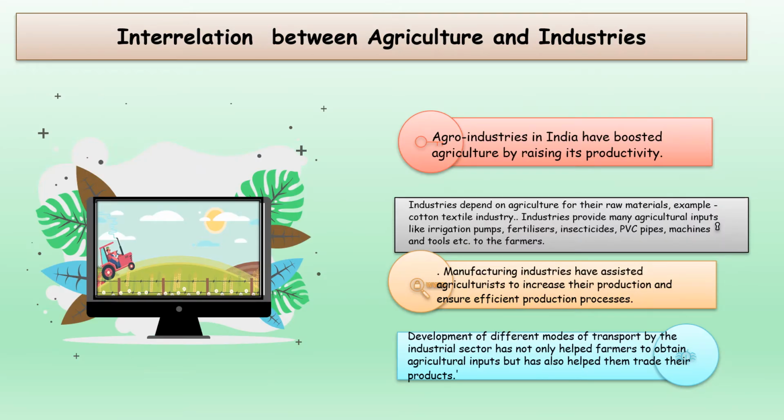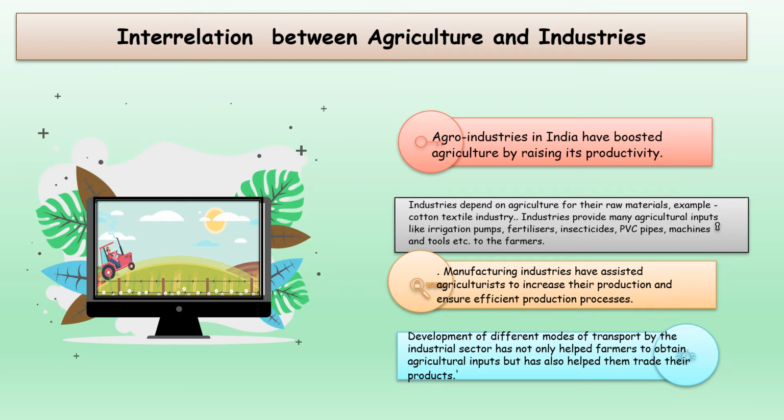Interrelationship between agriculture and industry. Are agriculture and industry interrelated? Do they go hand in hand? Well, children, the answer is yes. Agro industries in India have boosted agriculture by raising its productivity. How has it happened? Let's have a look.